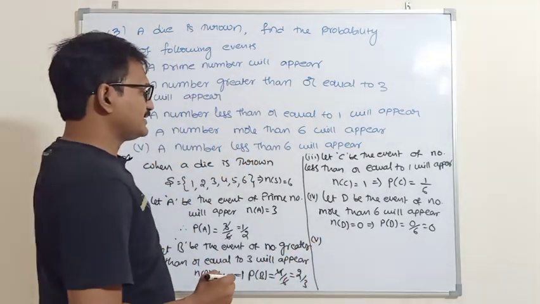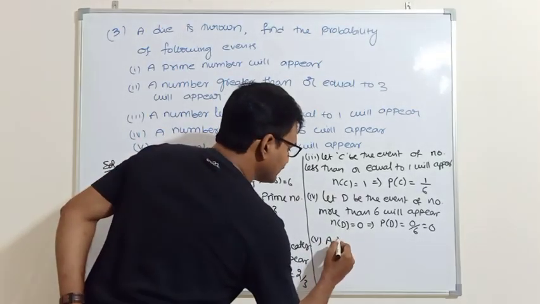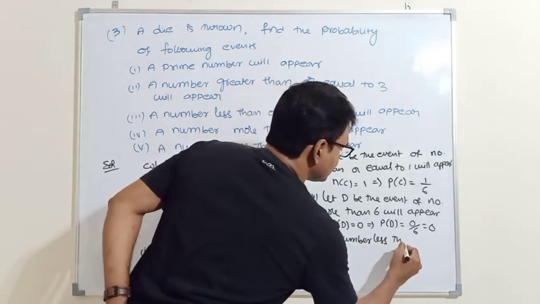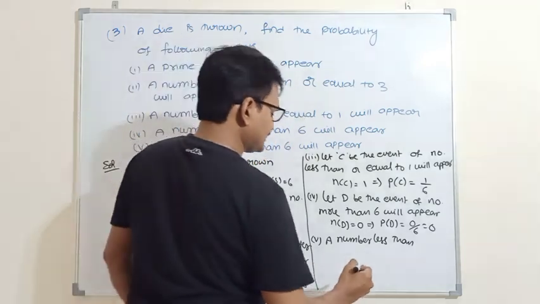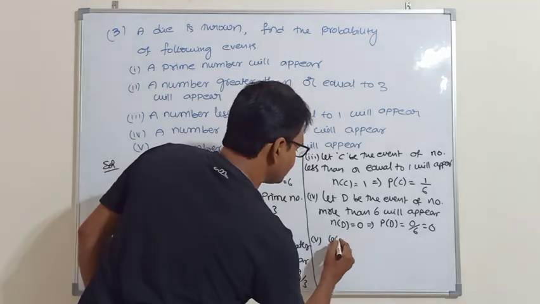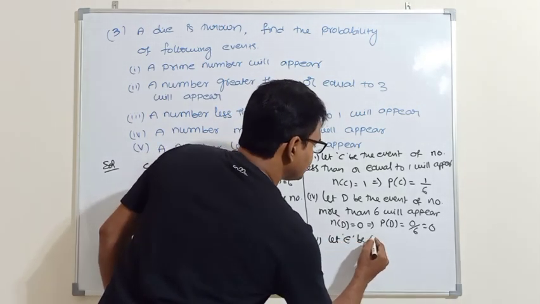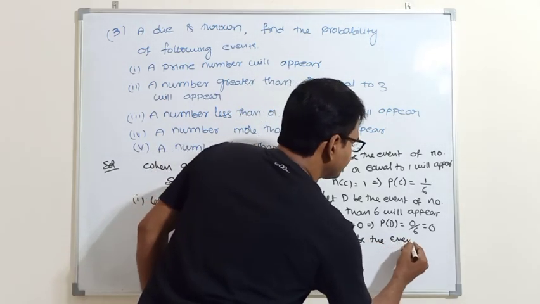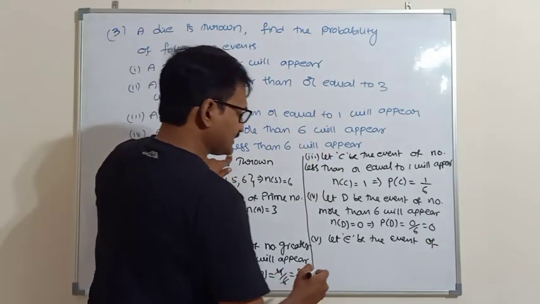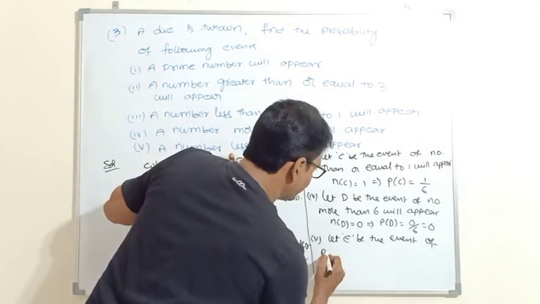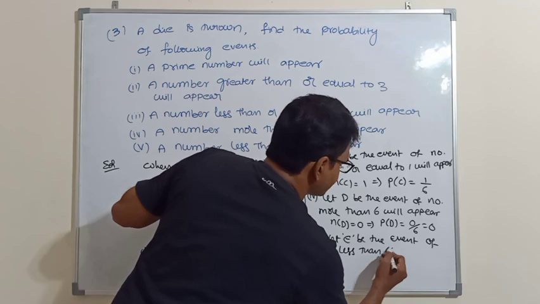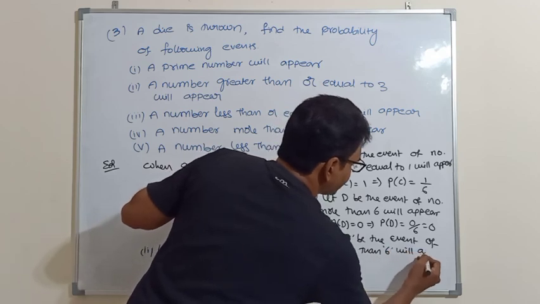Fifth problem. A number less than 6 will appear. Let E be the event of a number less than 6 appearing.